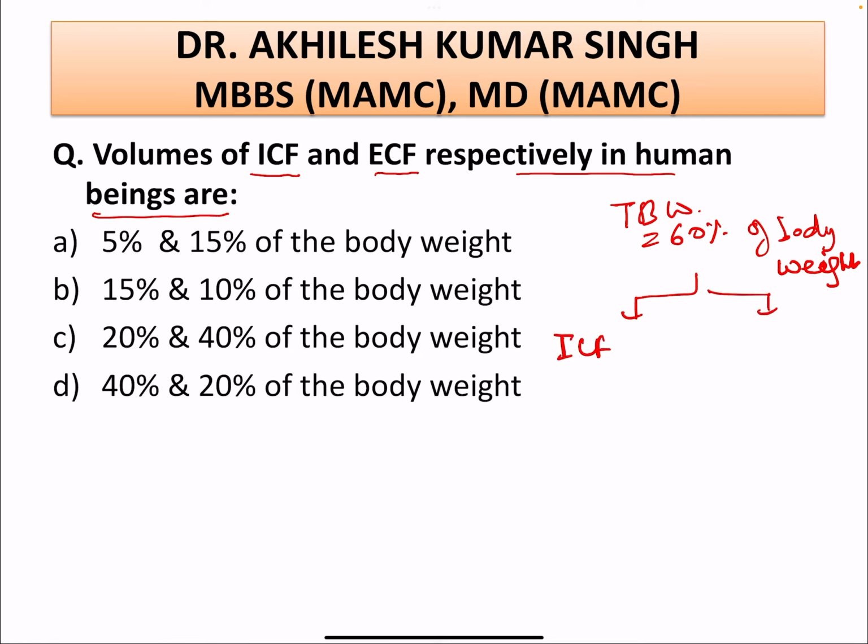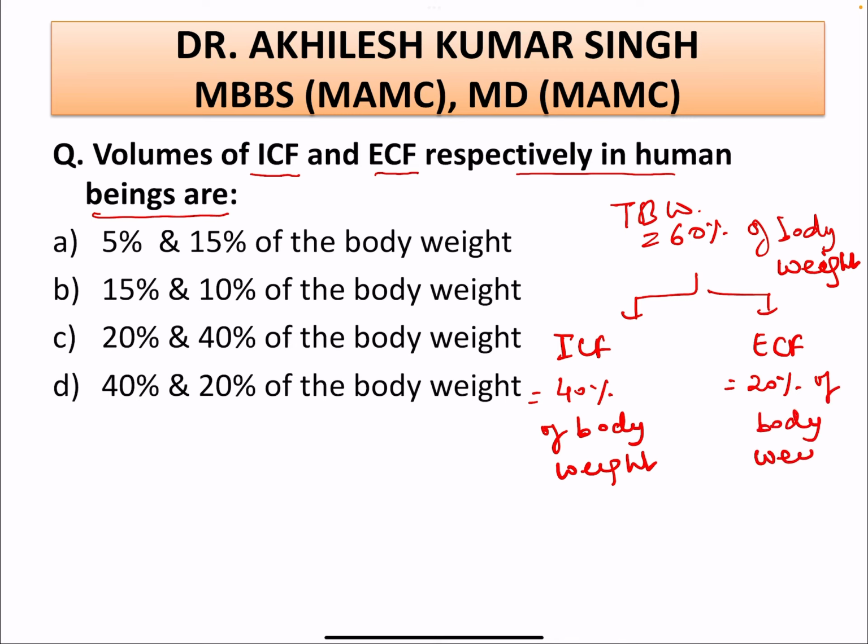One is intracellular fluid, the other is extracellular fluid. The intracellular fluid is 40% of the body weight, and the ECF is 20% of the body weight.